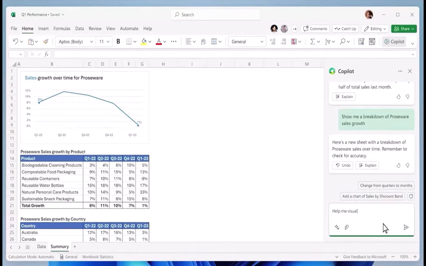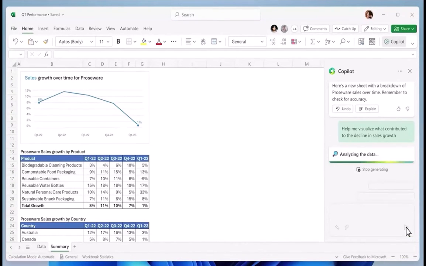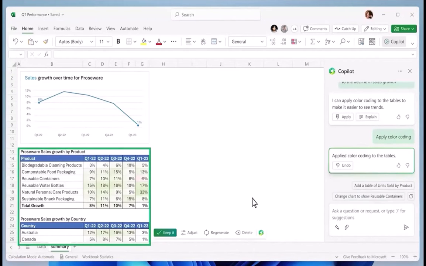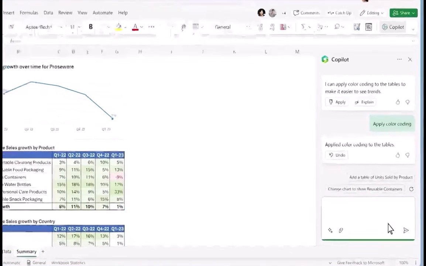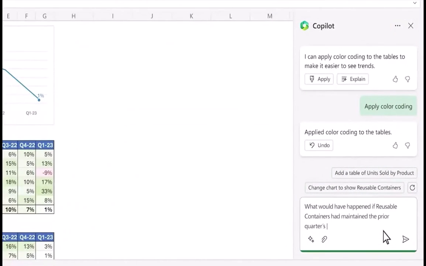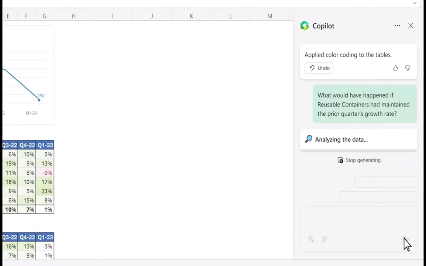You ask Copilot to visualize what contributed to the decline in sales growth this period. Copilot adds a little color to make the problem jump off the page. Now you want to dig a little deeper and ask a follow-up question with a what-if scenario.